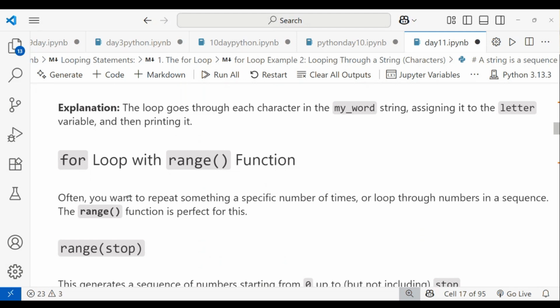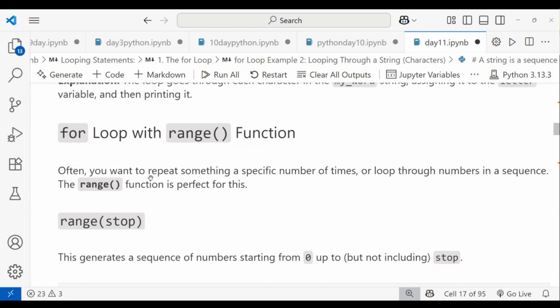Okay. Let me do it using a for loop with the range function. What is the range function? Let's see.